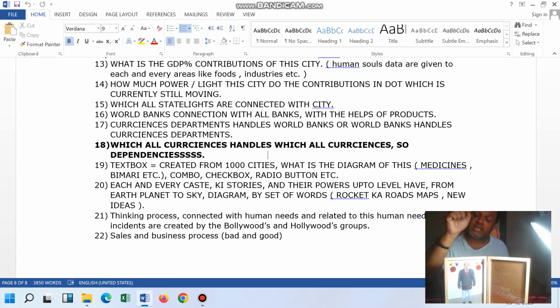So a human can think up to that level. A human can think up to that 180 layers, which was connected with the dragon fruit. So that's very dangerous. Only Bollywood groups can break the chain of those layers.